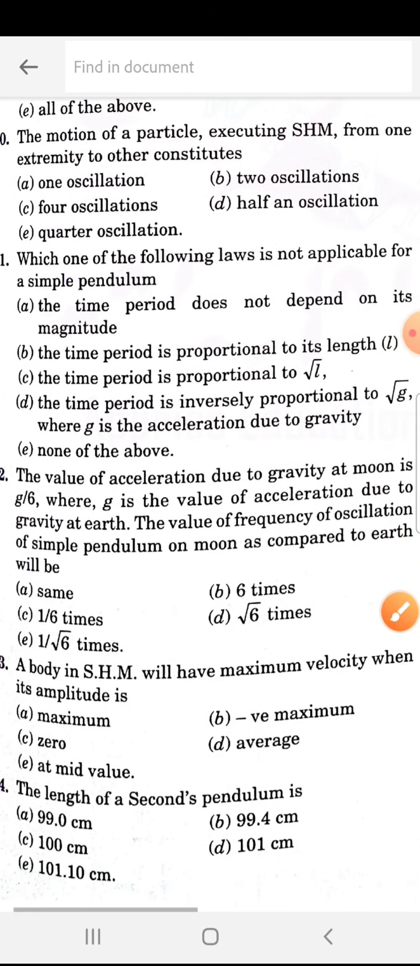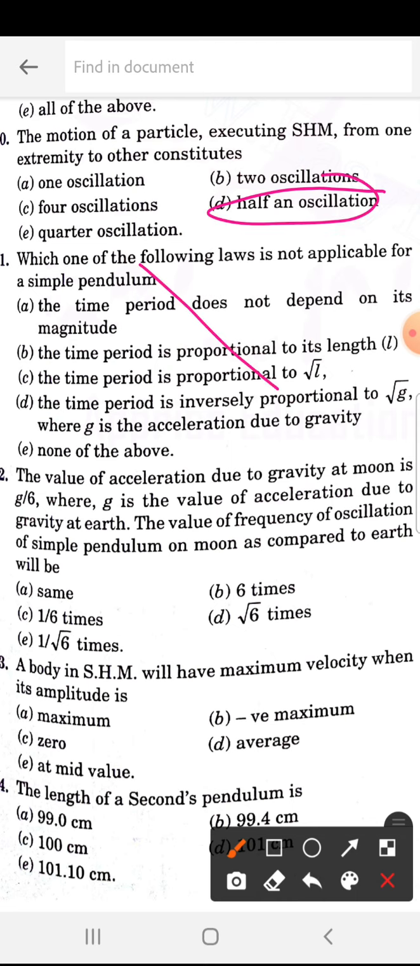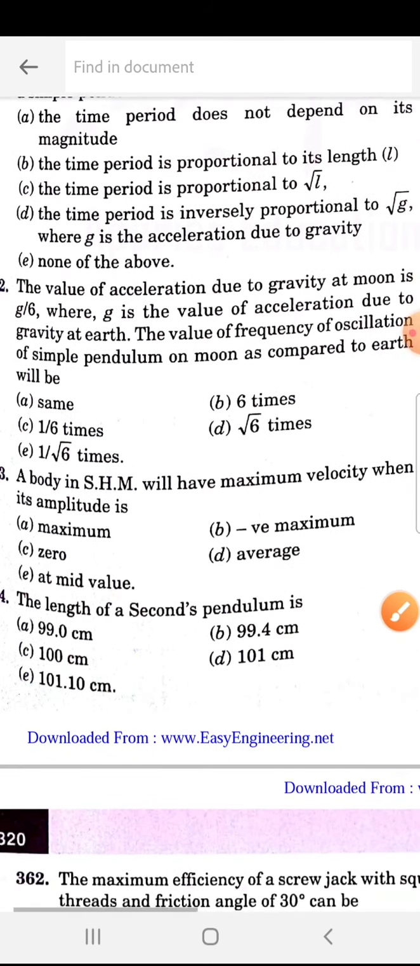The motion of a particle executing simple harmonic motion from one extremity to the other constitutes. So what will it be? 350 is D, half an oscillation from point 1 to point 2. It has to go and come back to be one oscillation, but it goes from one point to another point, that means half only.